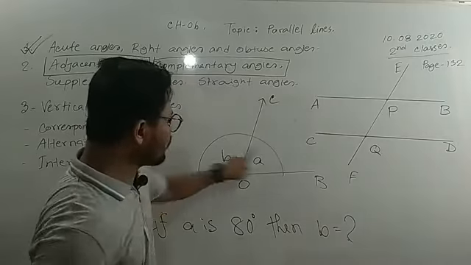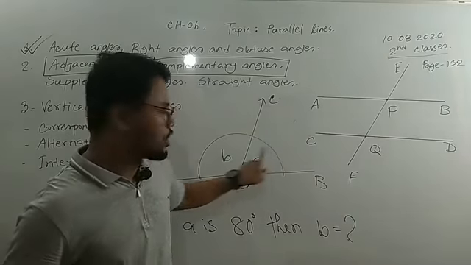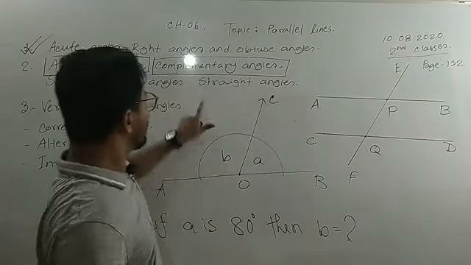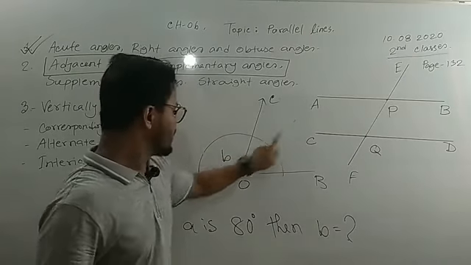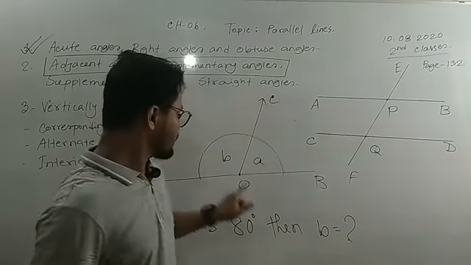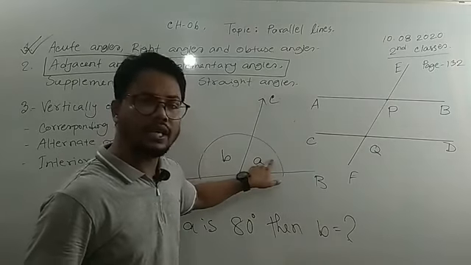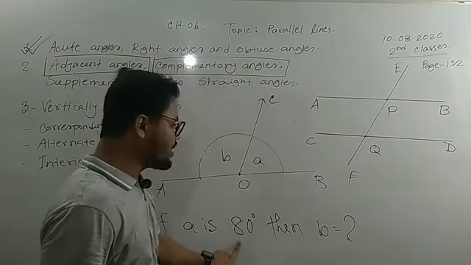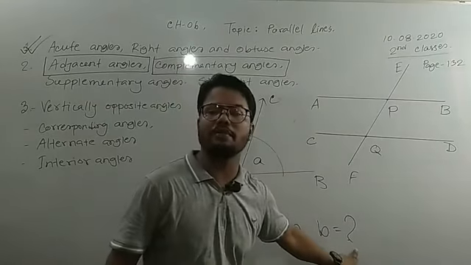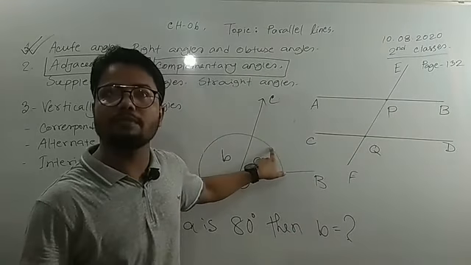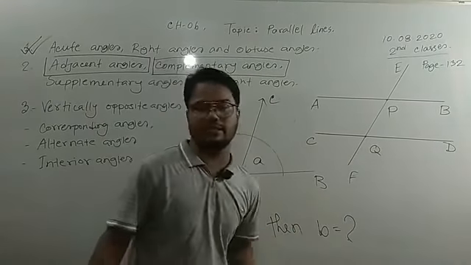When two adjacent angles together make 180 degree, then one angle is called the supplementary angle of the other. A is a supplementary of B, B is a supplementary angle of A. If A is 80 degree, then what will be the measure of angle B? Using the definition of supplementary angle, you have to answer. Please do comments.